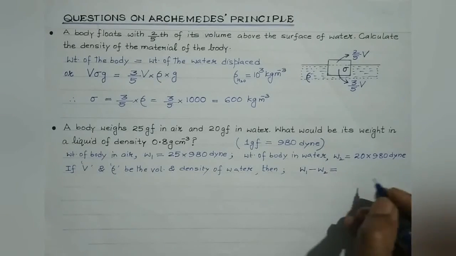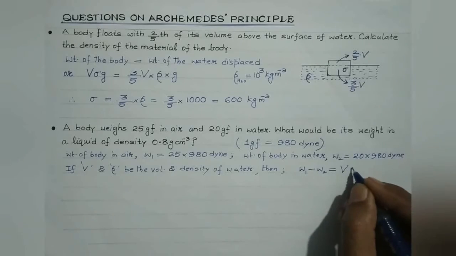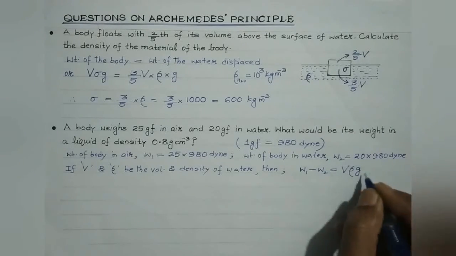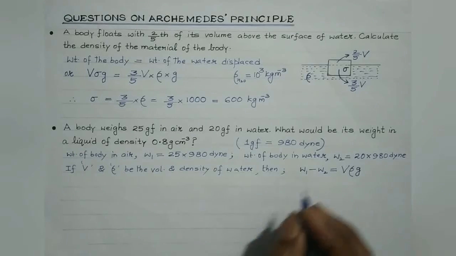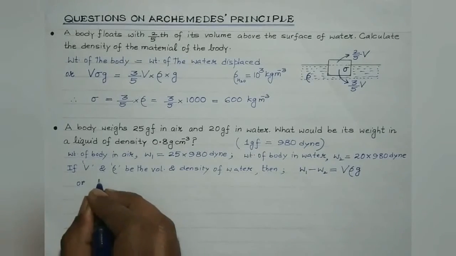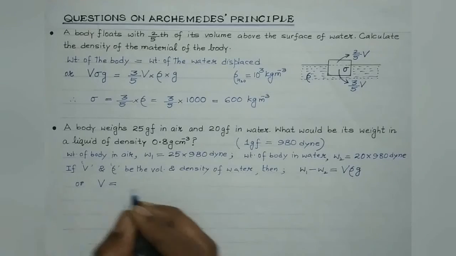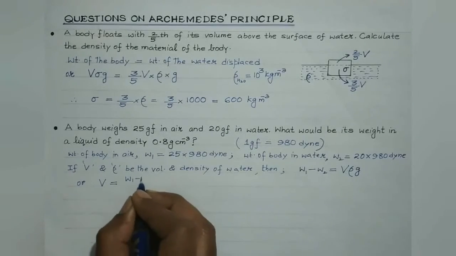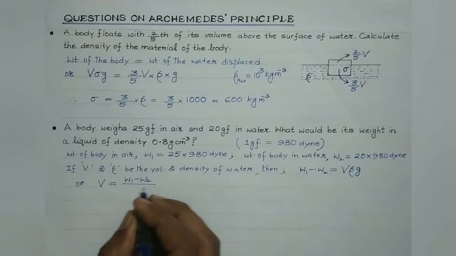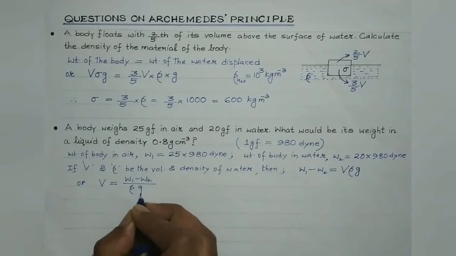Upthrust is equal to the weight of the liquid displaced by the body, which is V rho G. This we have already mathematically verified, isn't it? So the volume of the body under consideration would be equal to W1 minus W2 divided by rho G.